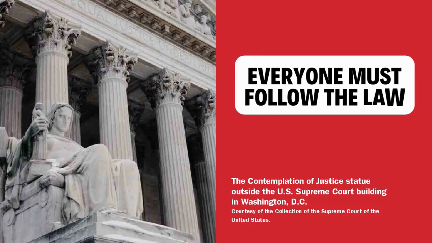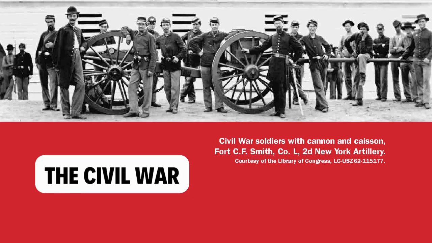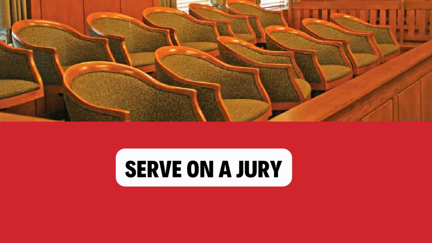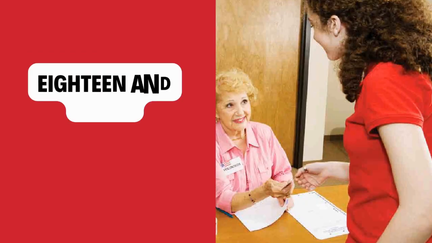What is the rule of law? Everyone must follow the law. Name the U.S. war between the North and the South. The Civil War. What is one responsibility that is only for United States citizens? Serve on a jury. How old do citizens have to be to vote for president? 18 and older.